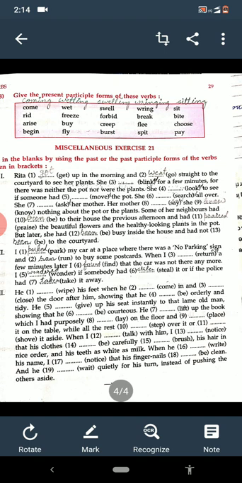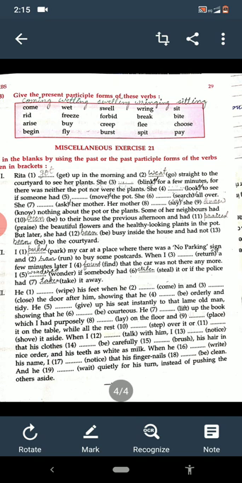Some of her neighbors had been to their house the previous afternoon and had praised the beautiful flowers and the healthy looking plants in the pot. But later she had been busy inside the house and had not been to the courtyard. So we have used past and past participle form of the verbs here. You can do them very easily.